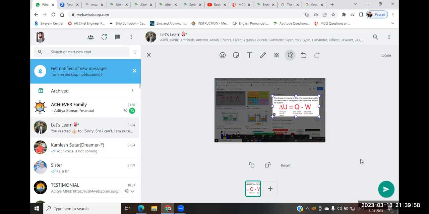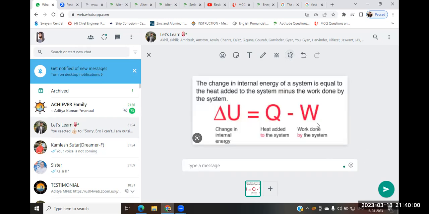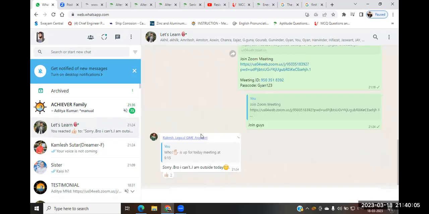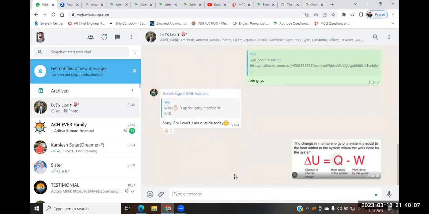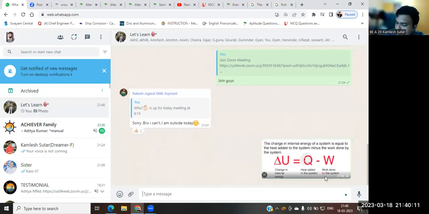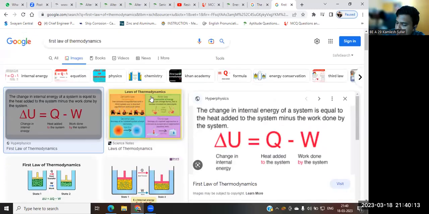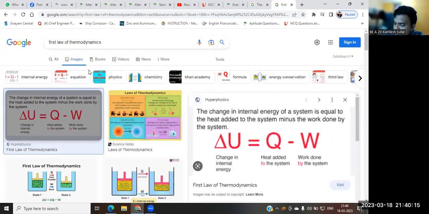Work done by the system will be negative and work done on the system will be positive. And what I said is total energy, that is Q, is equal to change in internal energy plus work. And work is PV.